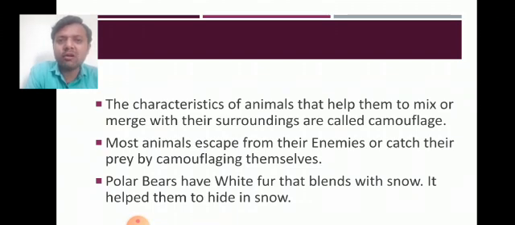So their enemies cannot recognize what is snow and what is the bear, because they have the same color. So it helps them to hide in snow. Once they hide in snow, their fur is also white, so they will be protected.